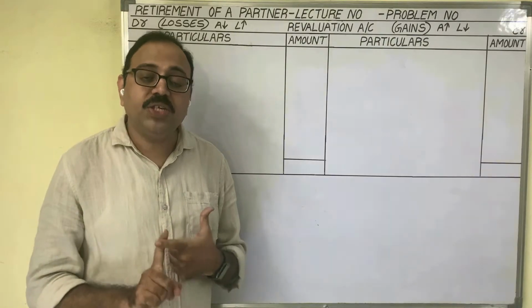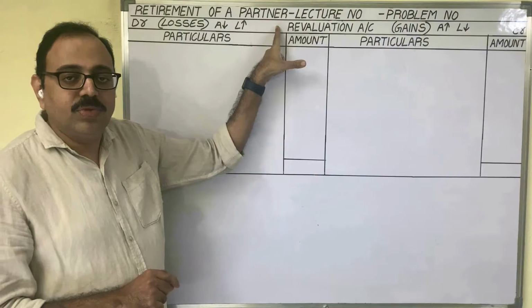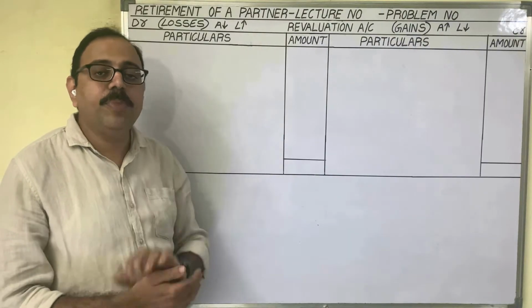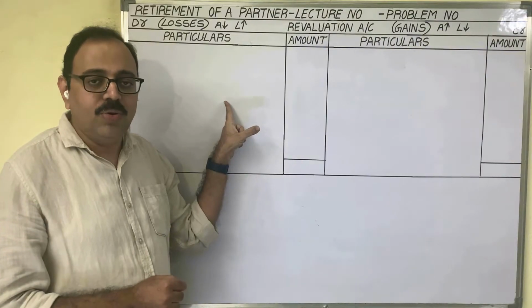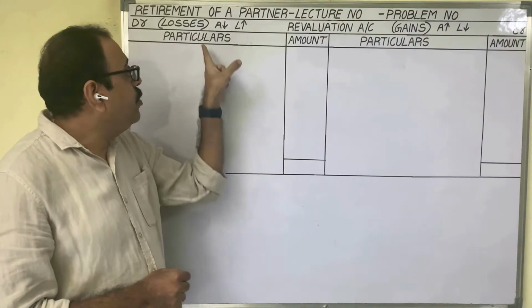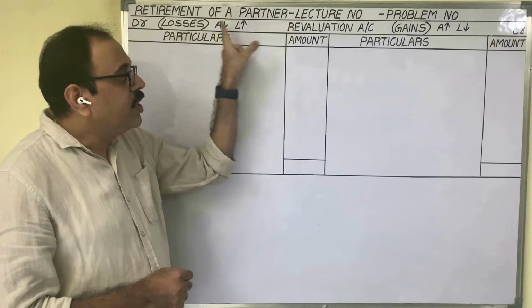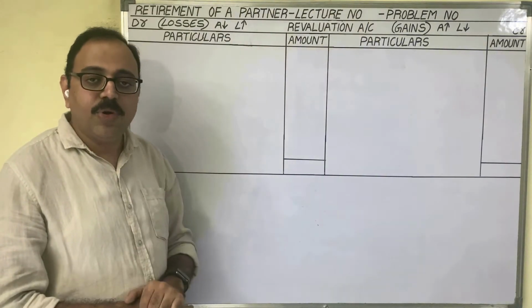In the ledger, the first account is the revaluation account. The revaluation account is a nominal account. So while preparing this account, we should follow the nominal account rule. The nominal account rule is: debit all expenses and losses, credit all incomes, gains and profits.